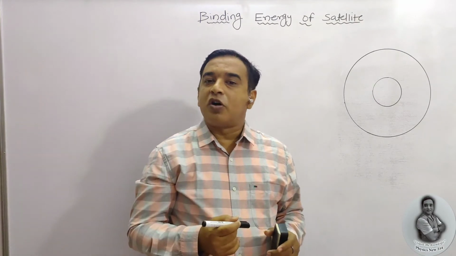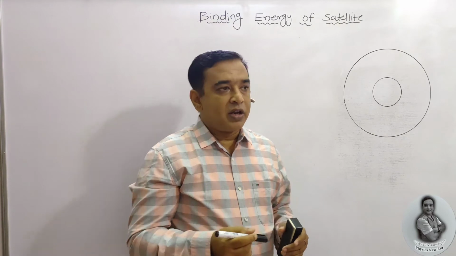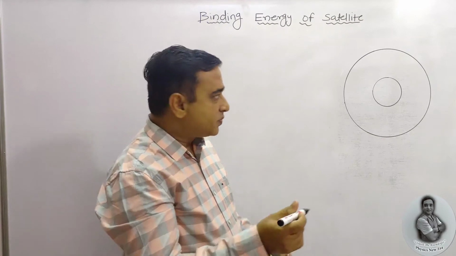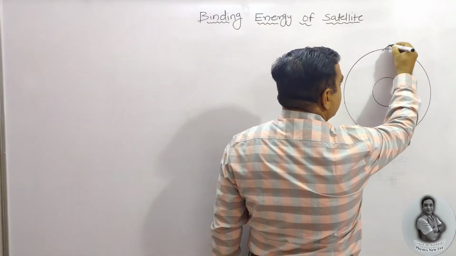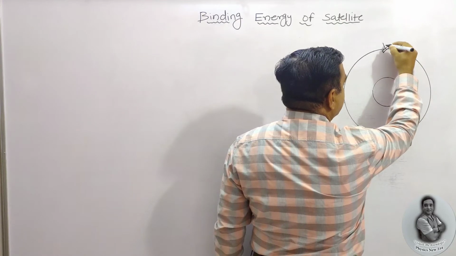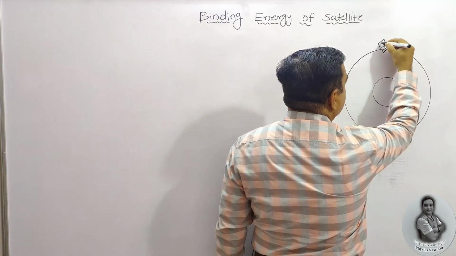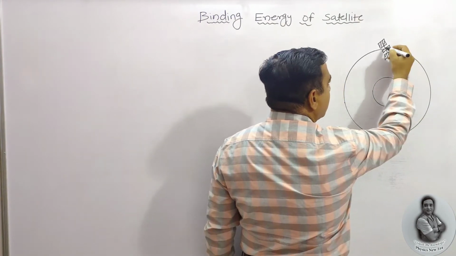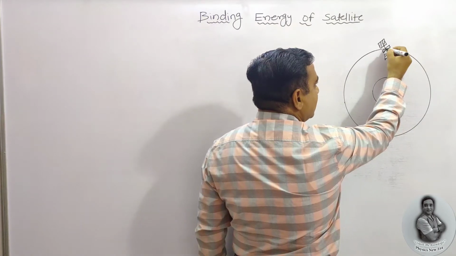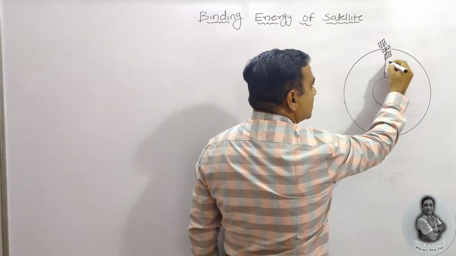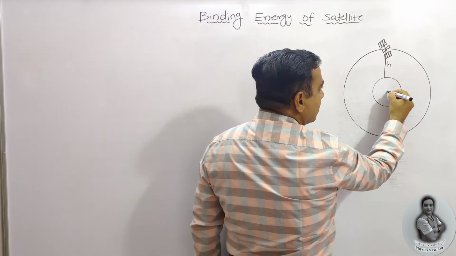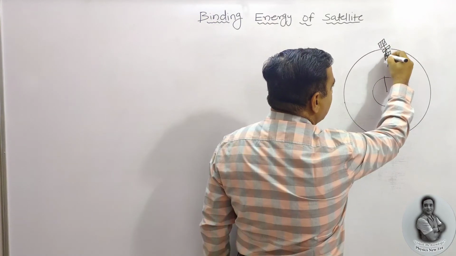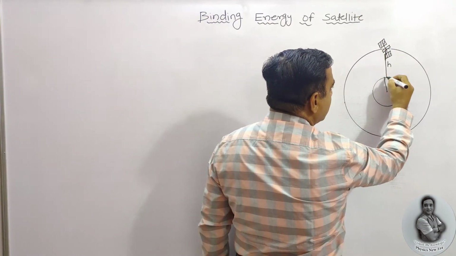Now, the binding energy of a satellite. Actually, when a satellite is revolving around the earth in a circular orbit, see here it is. Here is the satellite which is revolving. This is your satellite which is revolving around the earth. Its distance, or it is having the height from the surface of the earth, which is equal to h. This is your center of the earth. From this one we have the radius, or directly I am going to draw the line here so that you can get a clear idea about this one.